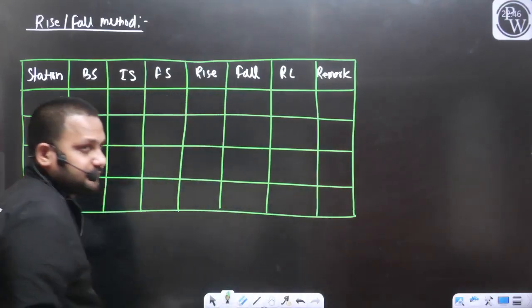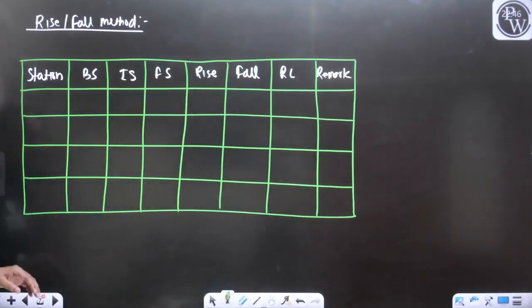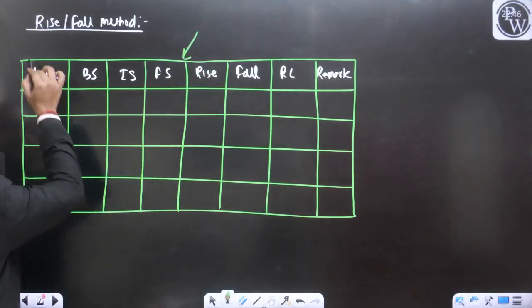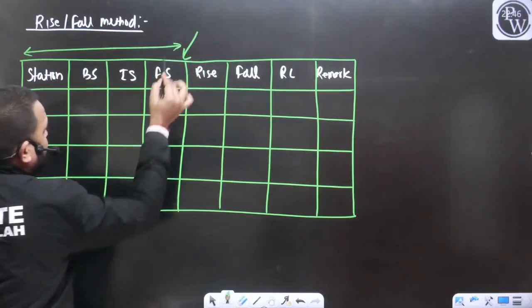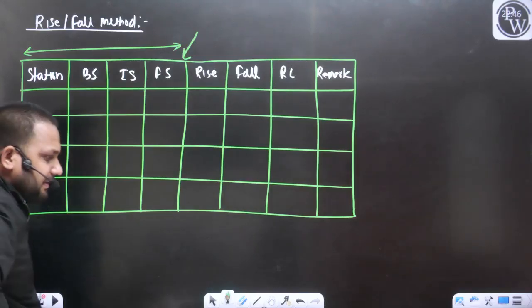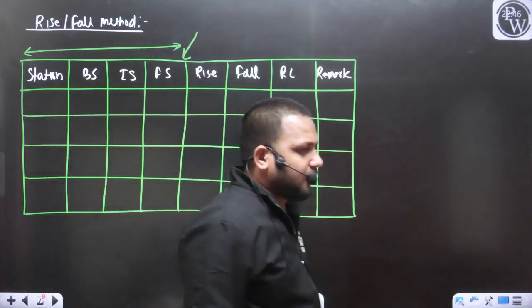Let's see how we will record the data. The table till now is the same for both methods. These 4 columns are the same for the HI method as well as the rise and fall method.